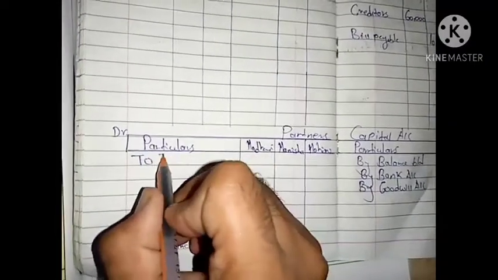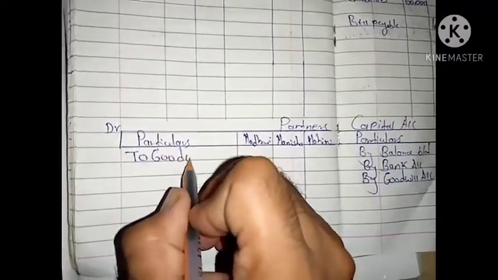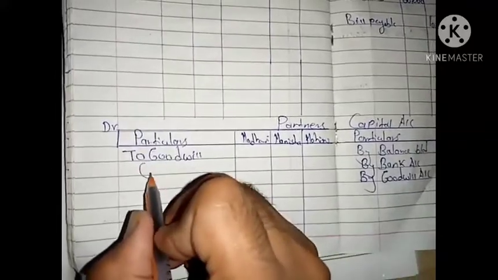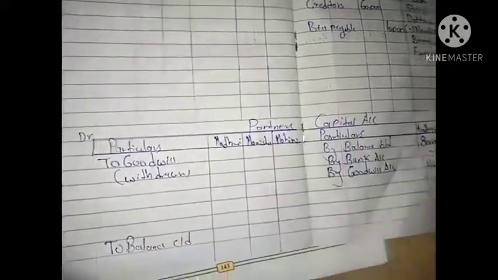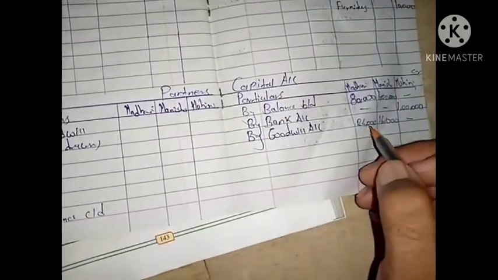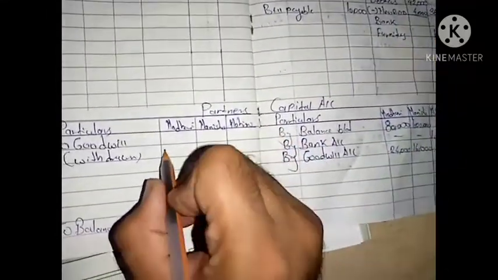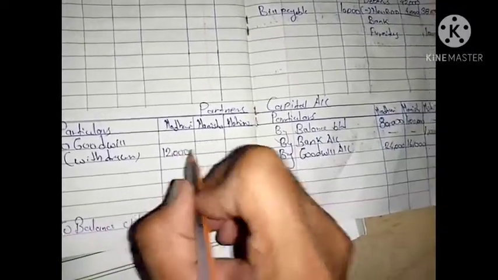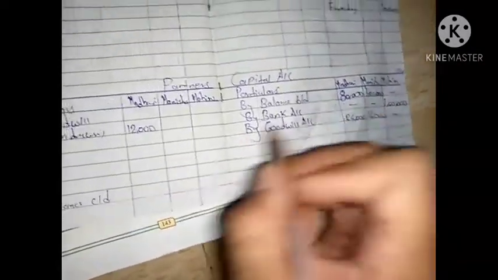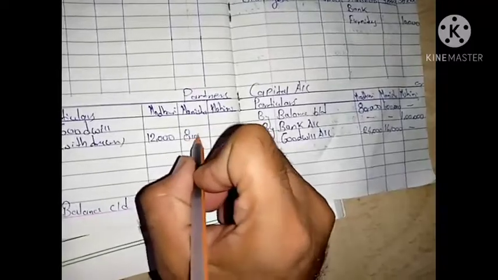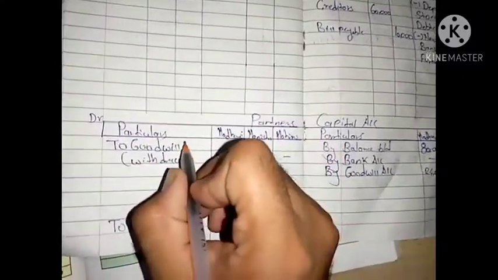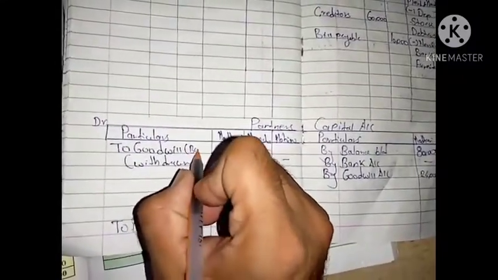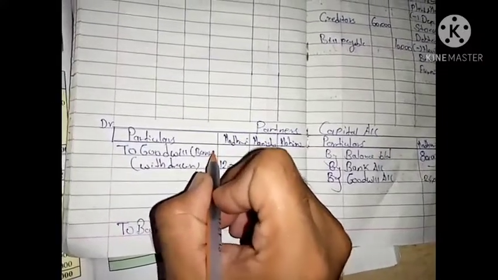So, goodwill withdrawn: the half amount of 24,000 is 12,000 and the half amount of 16,000 is 8,000. Less. Now in this particular account it is debited, and it needs to be written in the bank account also.